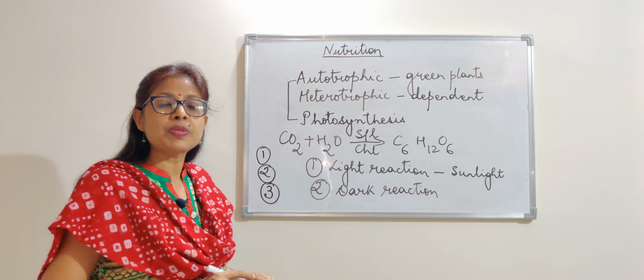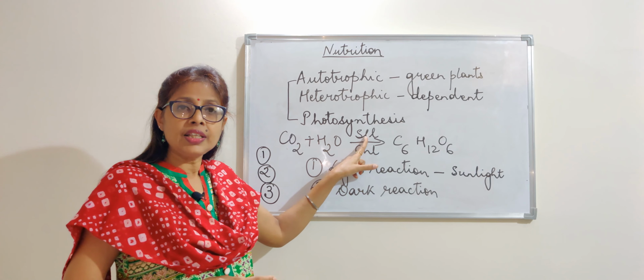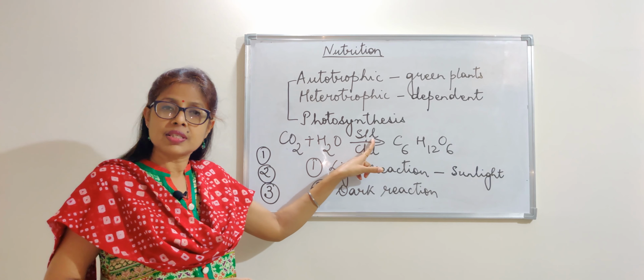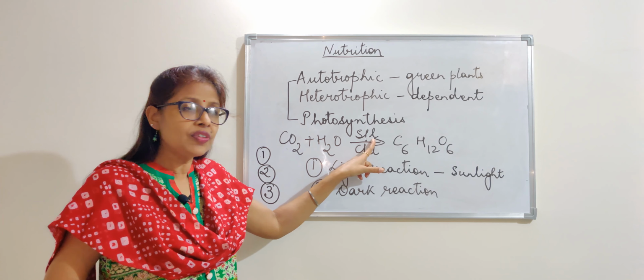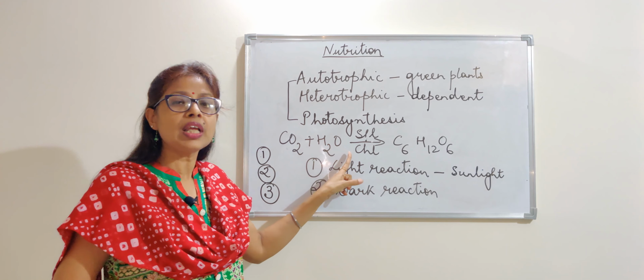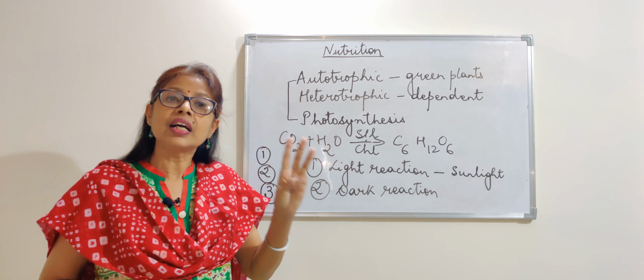The three steps are the absorption of sunlight, then conversion of sunlight in such a way that the water splits into two parts, into hydrogen and oxygen. And in the third part, this hydrogen combines with carbon dioxide to produce the starch or the carbohydrate.